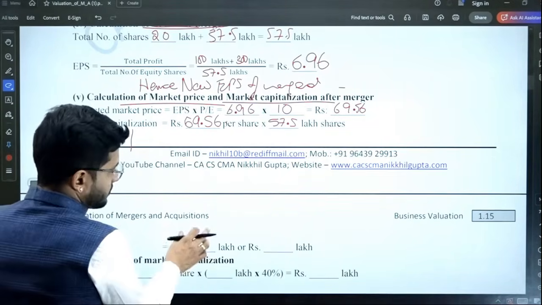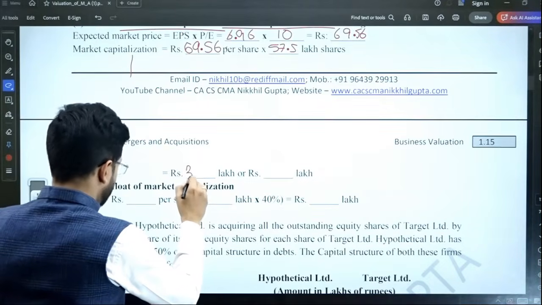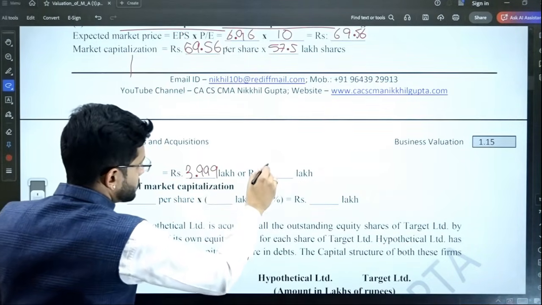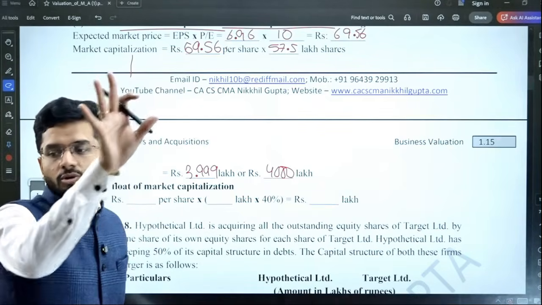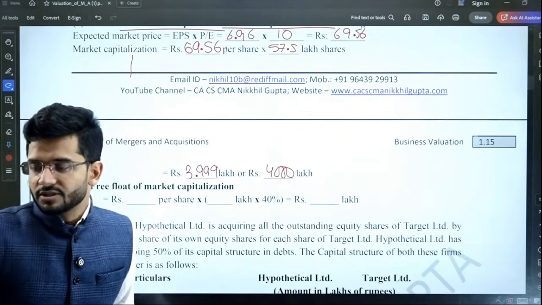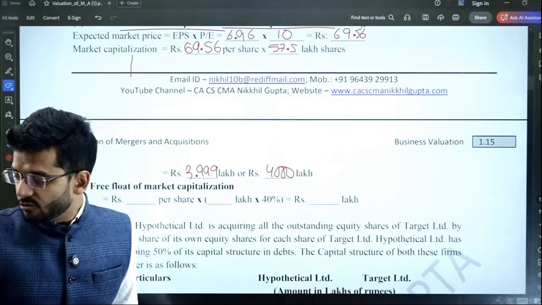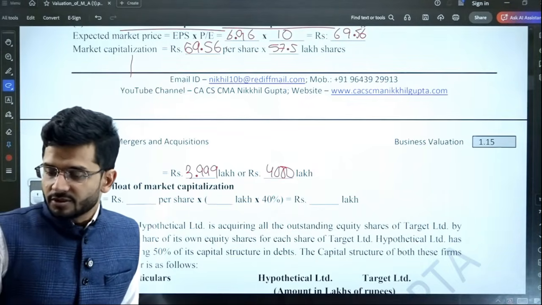This gives me a total figure of roughly 4,000 lakhs. So what is the value of the firm post merger? 4,000 lakhs is the value of the firm post merger.